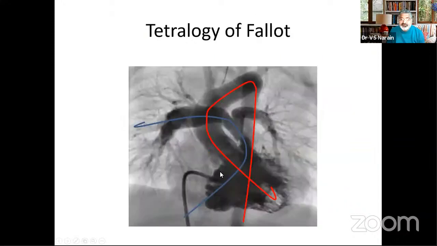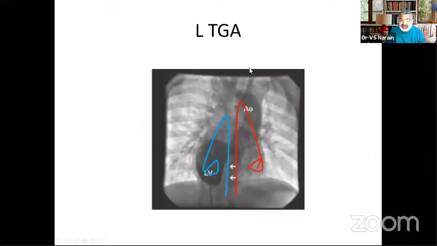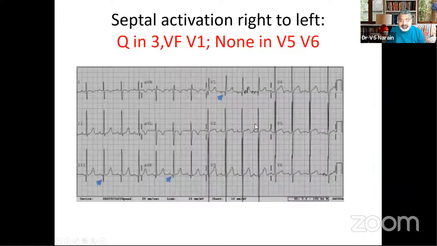In L transposition, with the left-sided aorta, the catheter goes from the descending aorta, comes down to the arch, ascends and goes to the right ventricle. And the venous catheter goes from the inferior vena cava to the right atrium and goes to the left-sided ventricle. So these catheters do not cross, because the septum is also vertical. It's often asked in the examination.